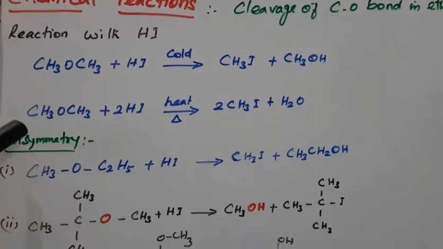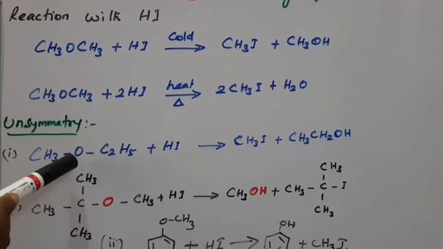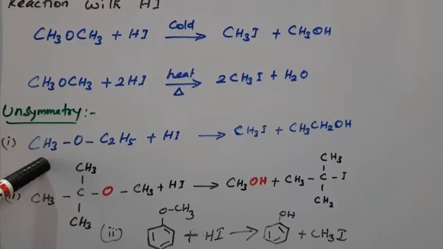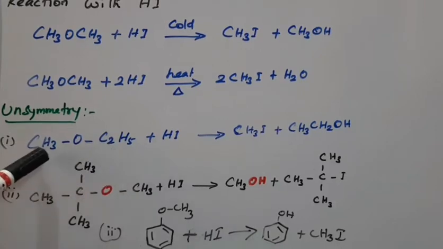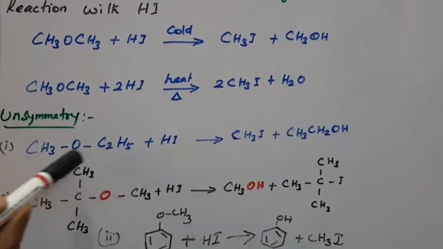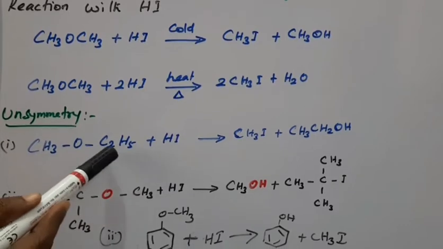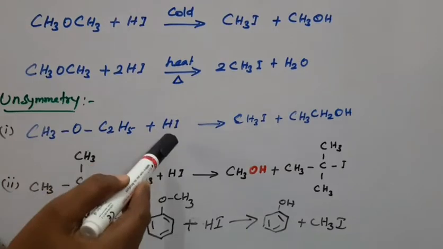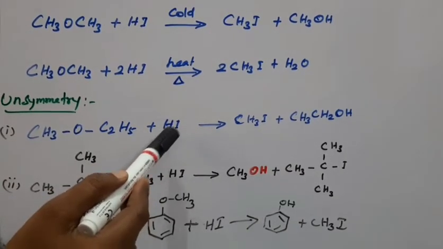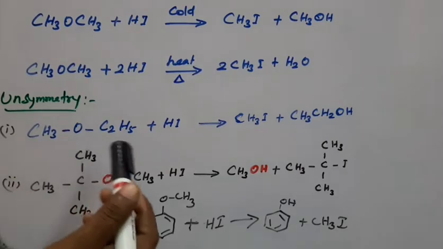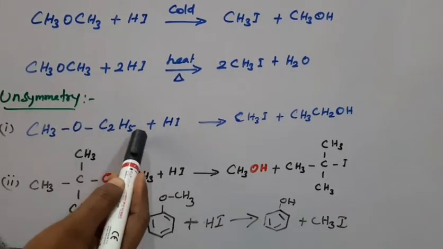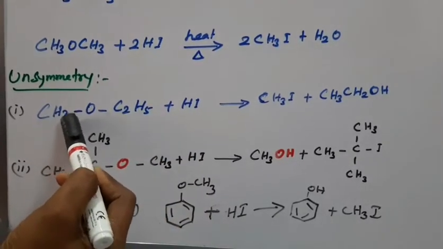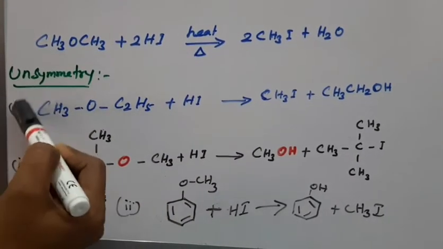Then next, suppose the ether is unsymmetric. Unsymmetric means this R group is a methyl group and this R group is an ethyl group. Okay, so methoxyethane, or according to alphabetical order, E comes first, ethoxymethane. Okay, this is the IUPAC name. So this reacts with hydrogen iodide. Here pay attention: in an unsymmetric ether, the iodine goes and attacks the group containing the lesser number of carbon atoms,